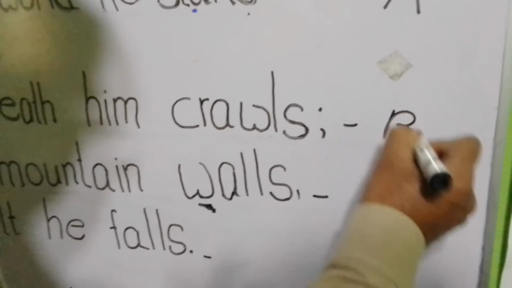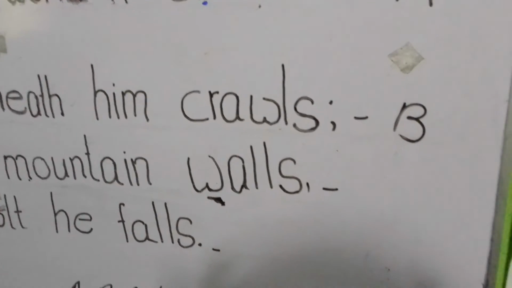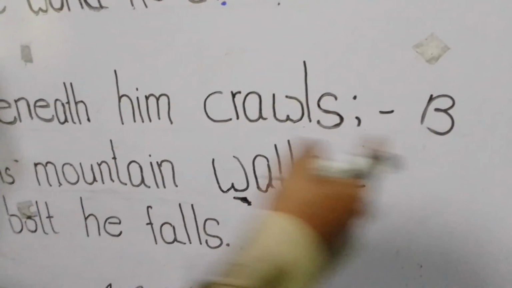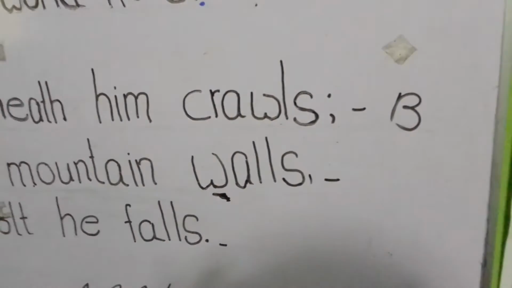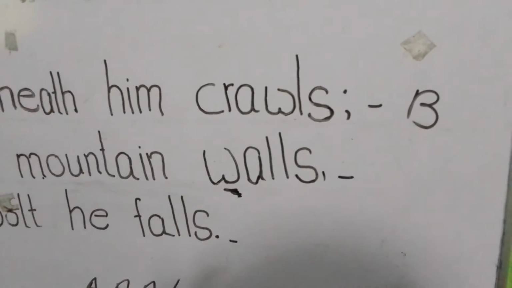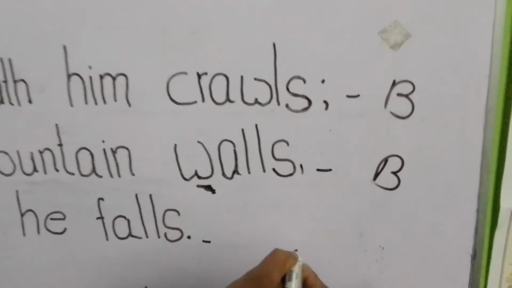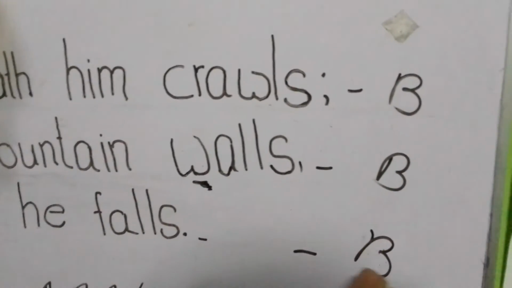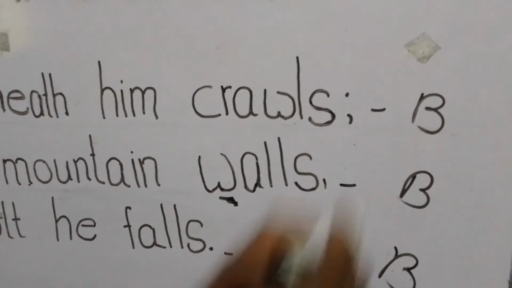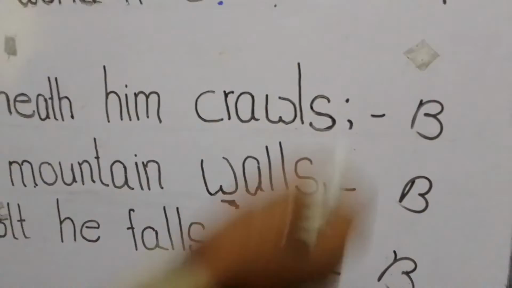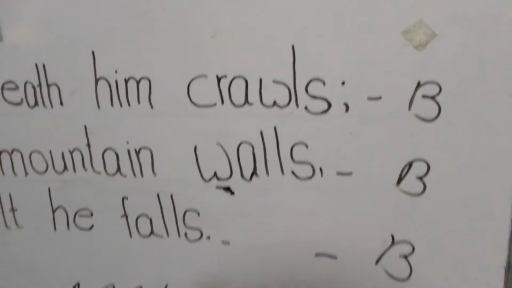Okay, I'll mark the last word of the first line of the second stanza as B. The word crawls rhymes with the word walls. So I will mark it as B. And also it rhymes with the word falls. Okay, the rhyming order is B, B, B. All these three words rhyme together.